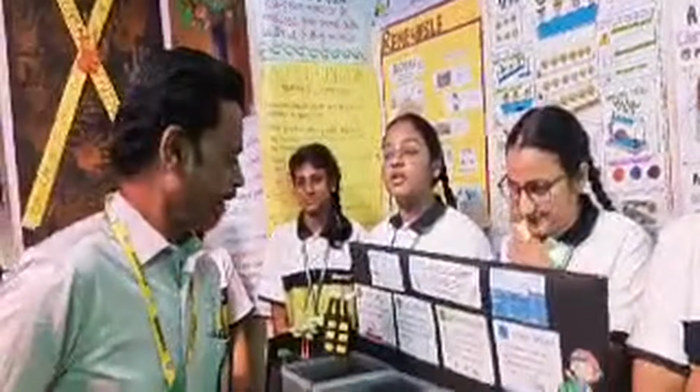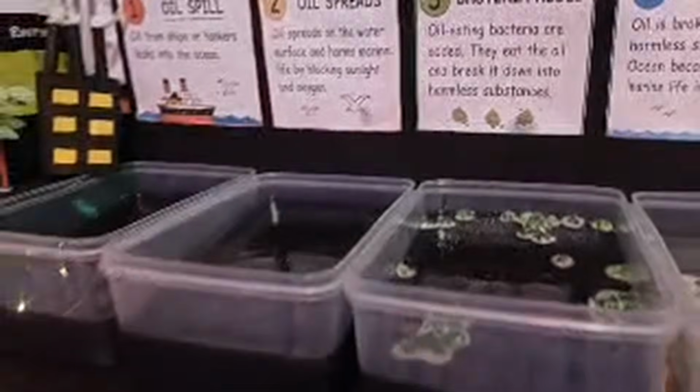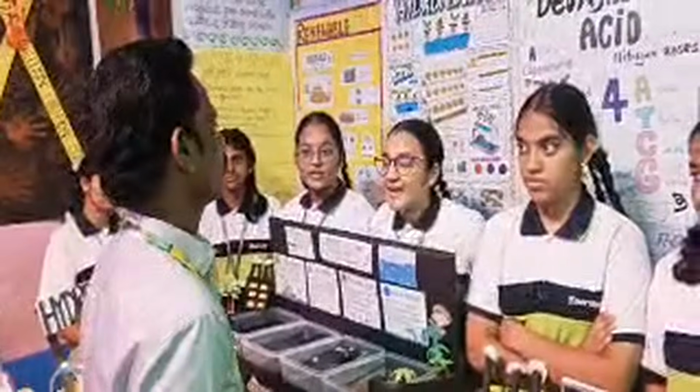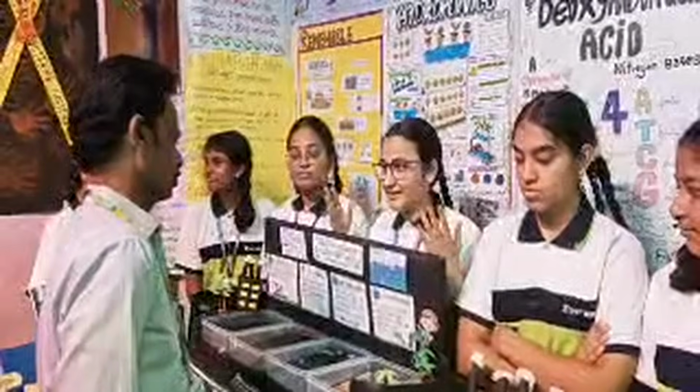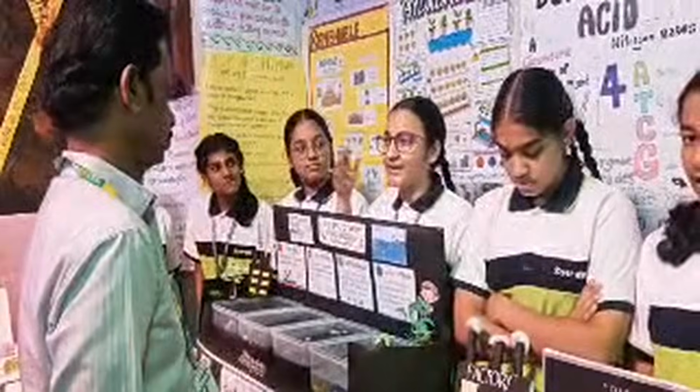Okay, good. Good morning, sir. Our topic is oil spill cleanup using marine bacteria. An oil spill occurs when crude oil or petroleum accidentally enters the sea or ocean due to tanker accidents, pipeline leaks, or offshore drilling. These spills are dangerous because they harm the environment. As we know, oil spreads faster than the tide, and the spread harms many aquatic animals.